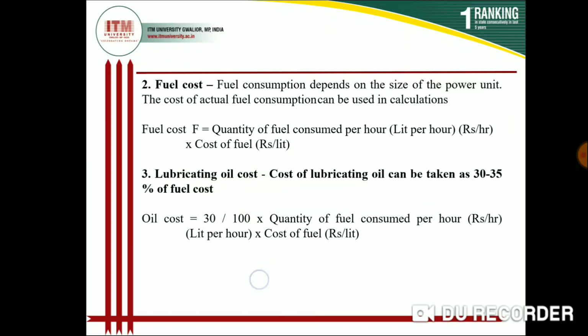That is calculated by the formula: oil cost is equal to 30 by 100 into the quantity of fuel consumed per hour in liters per hour multiplied by the cost of fuel in rupees per liter. So 30% of this cost.